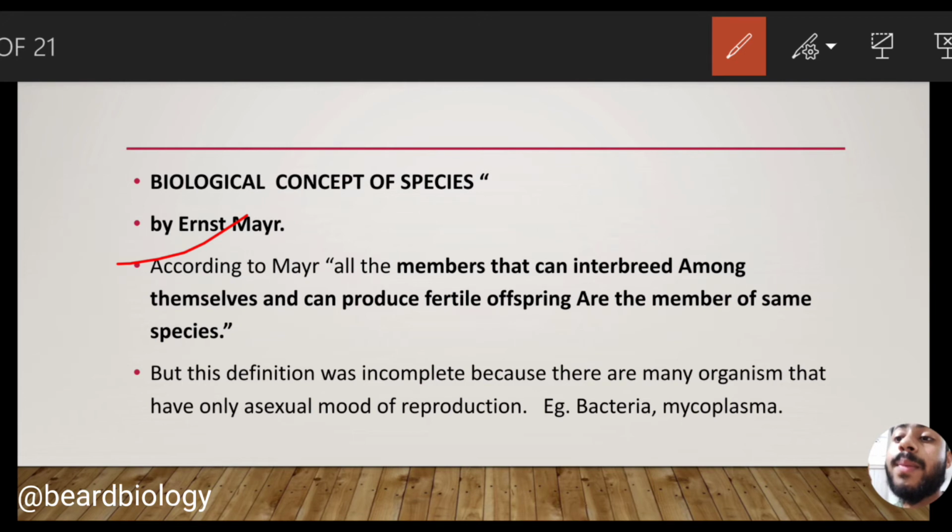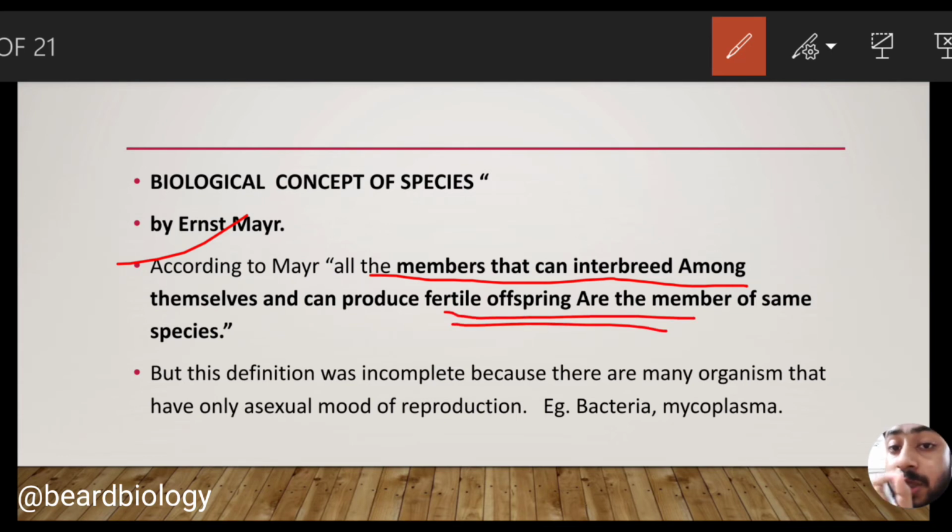We must remember: all members that can interbreed among themselves and can produce fertile offspring are members of the same species. So for being a species, two points must be noted. At first, they can interbreed among themselves. Another point, they must produce fertile offspring.